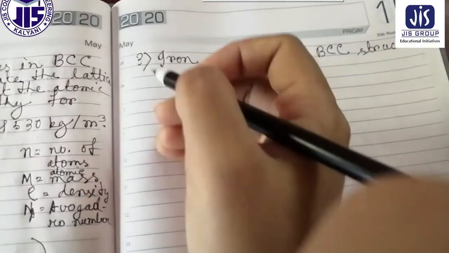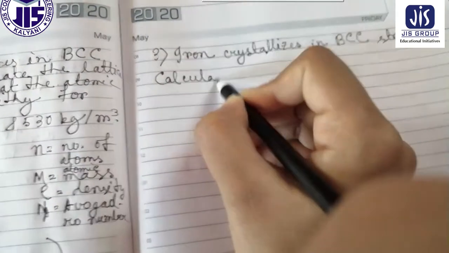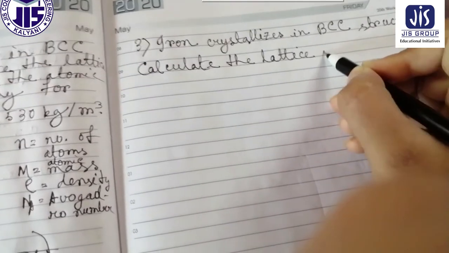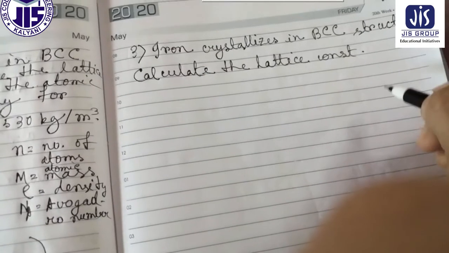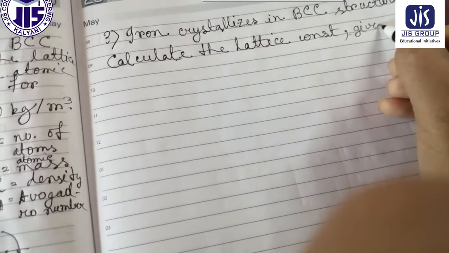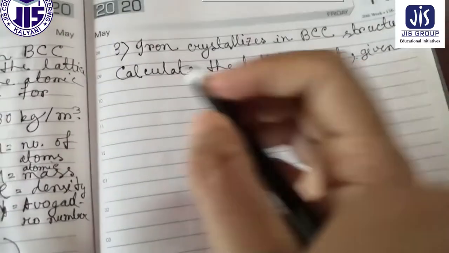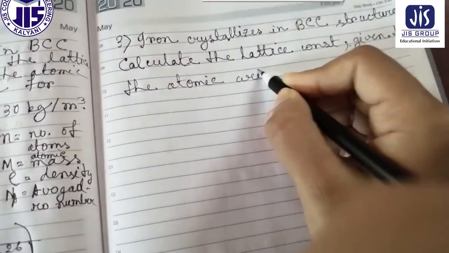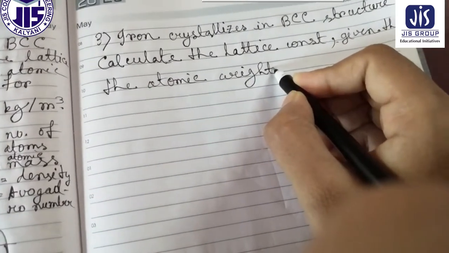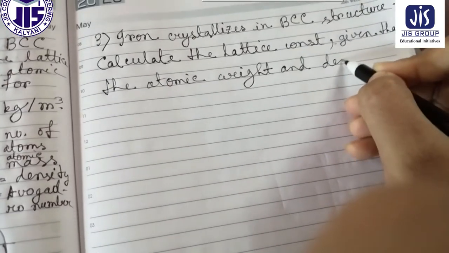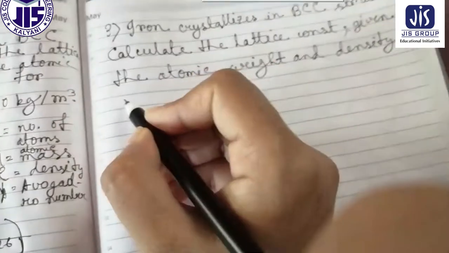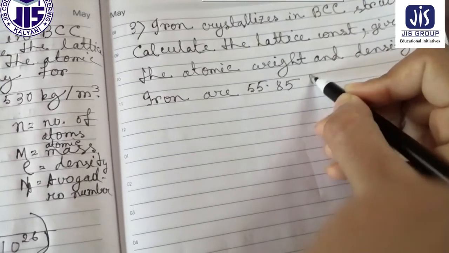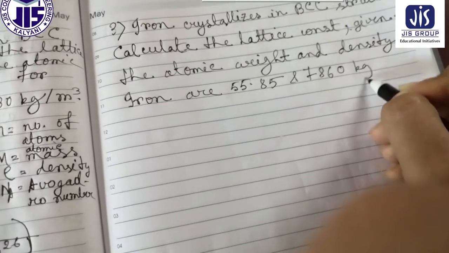So BCC structure, calculate the lattice constant, given that the atomic weight and density of iron are 55.85 and 7860 kg per meter cube.